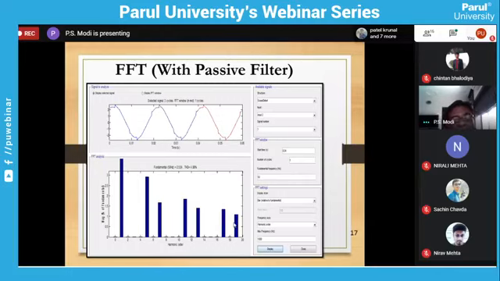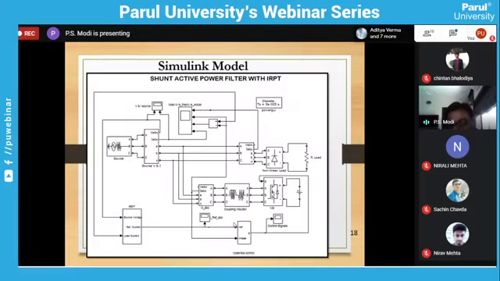Then we used only the passive filter. So this is the waveshape for the passive filter. Then we started with the active filter. You can see this simulation model. This is a source. It is just a measurement. From this source, it is given to a nonlinear load.